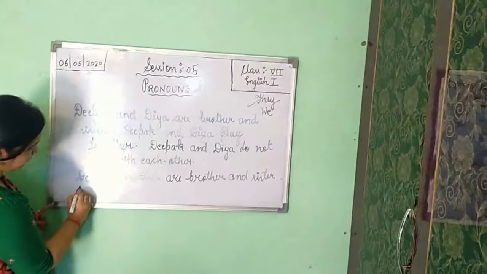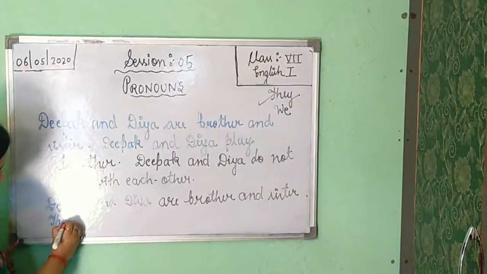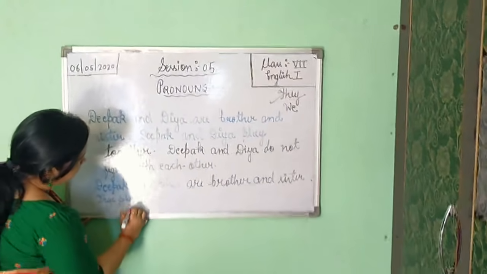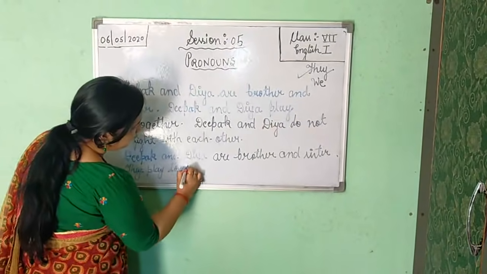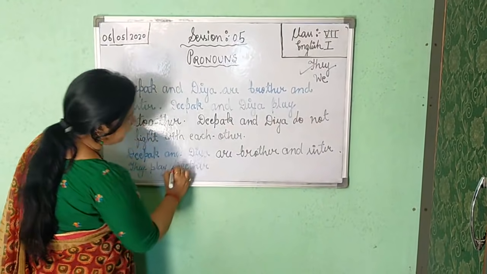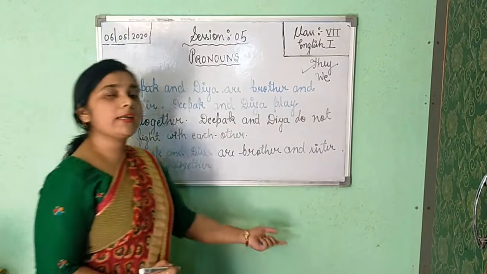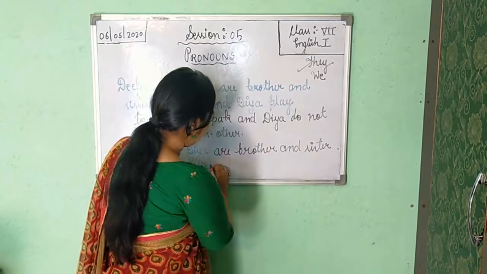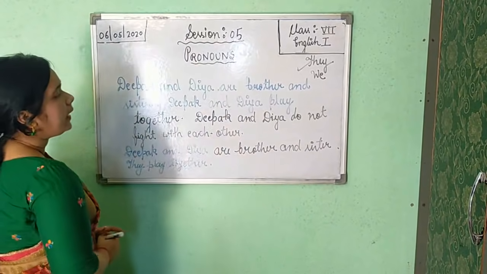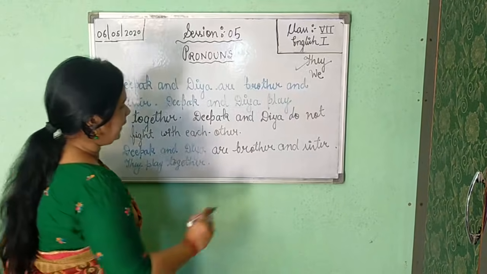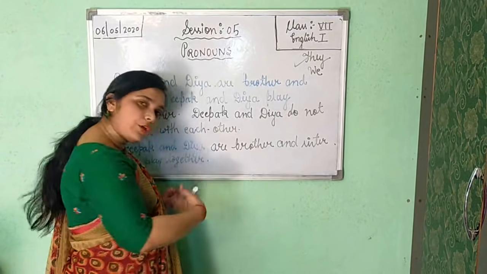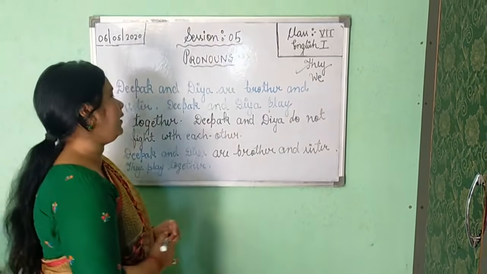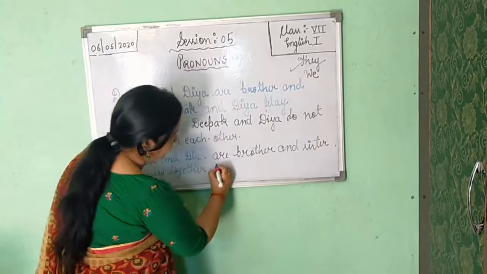They play together. Okay, here we have not used Deepak and Diya again and again, and oneself is not added here, so here I have written they play together. Now the third part is Deepak and Diya do not fight with each other. Again, should you have to apply again Deepak and Diya? No, you will not apply these two nouns, naming words, but you will apply here they.